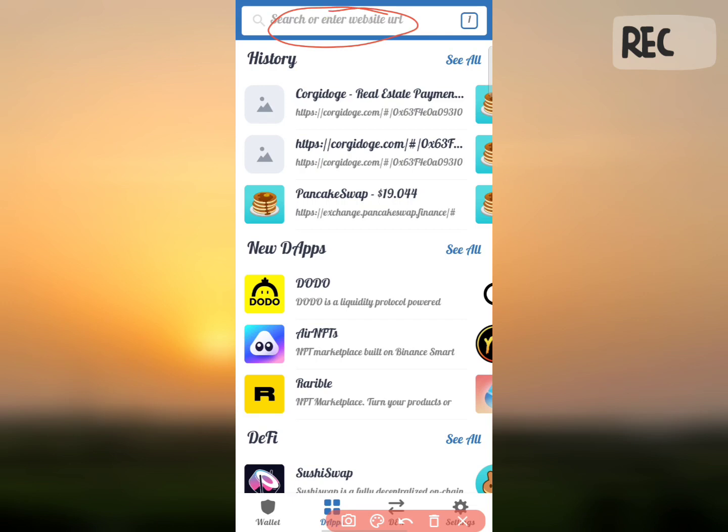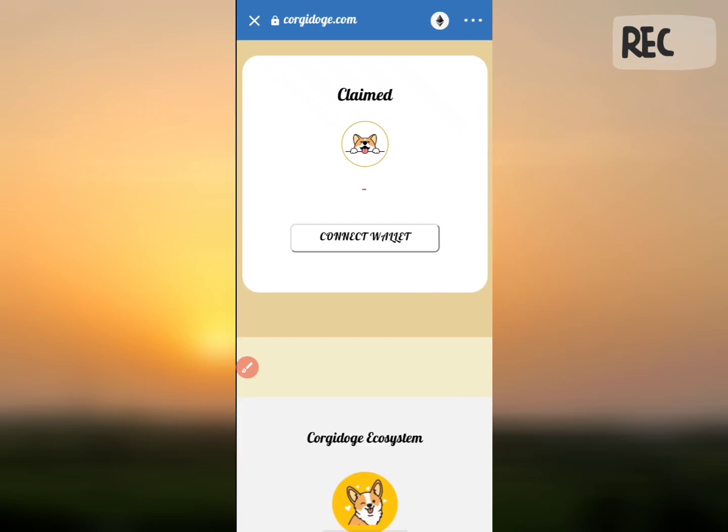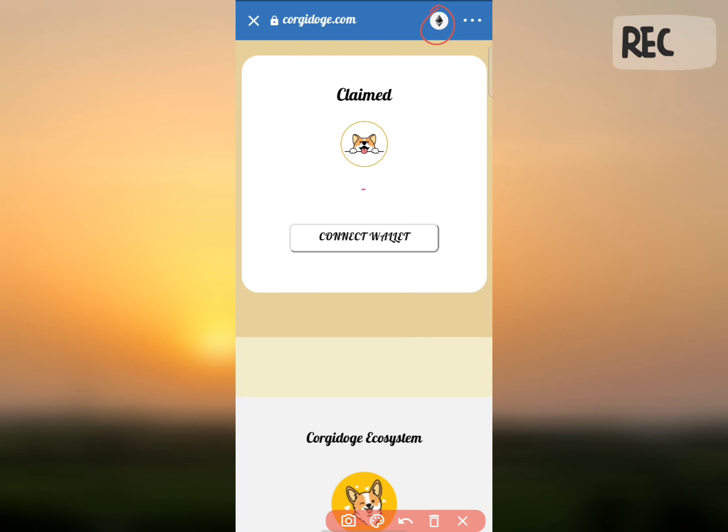Paste that particular link here. After pasting the link, click on this OK button or right mark, then you will be redirected to that website. Then you will have a website like this. Then you need to click on this Ethereum icon here.